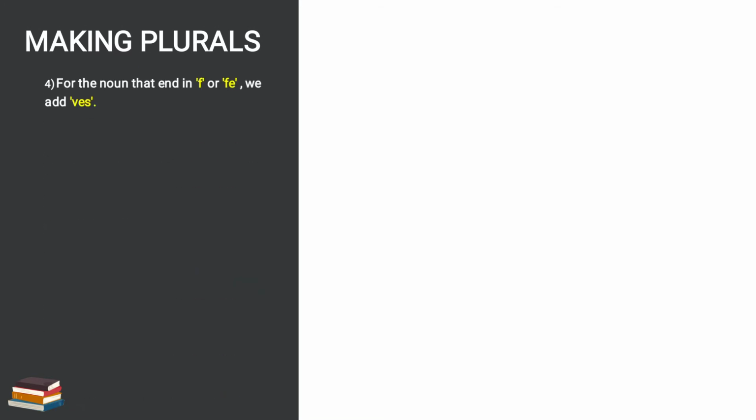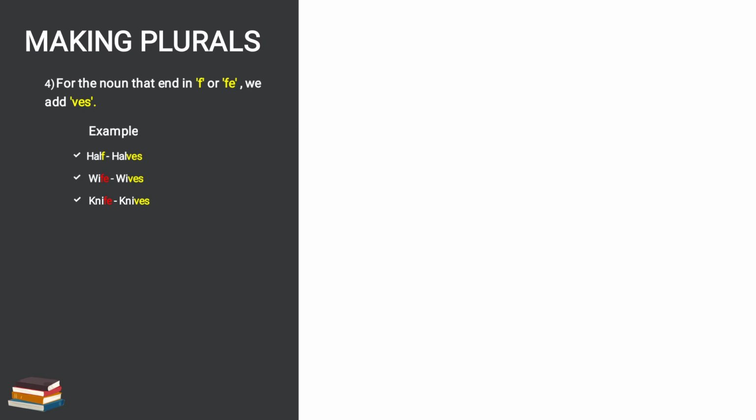Proceeding further, the next rule, that is the fourth rule. For the nouns that end in f or fe, we add ves. Okay. So for the words ending with f and fe, what will we add? Ves. We will understand with the example. Now here half is there. Okay.